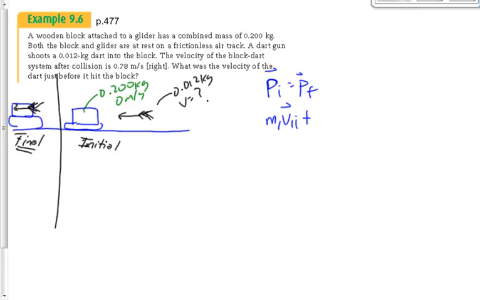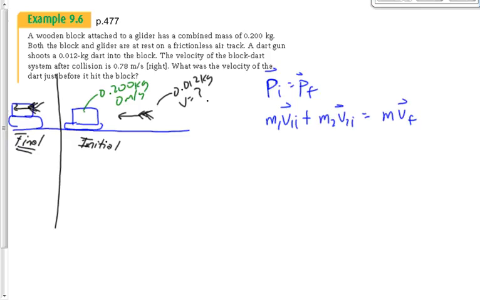The block and glider are together, right? And they stay together the whole time. So we're going to treat those as one object. We're going to call them object number 2, m2v2I. Now, after the dart collides with the block, how many objects do we have? Look at the picture. How many objects do we have? Somebody said it. 1. It's the block slash glider slash dart. We're going to call that MVF. Why not M1 V1F? Well, because it's mass 1 and mass 2 combined.